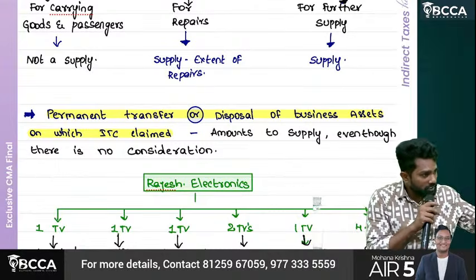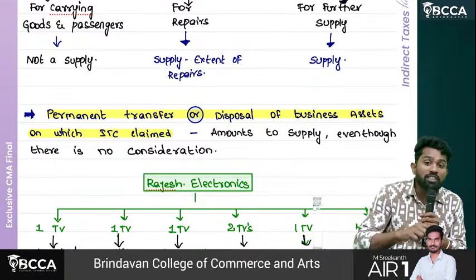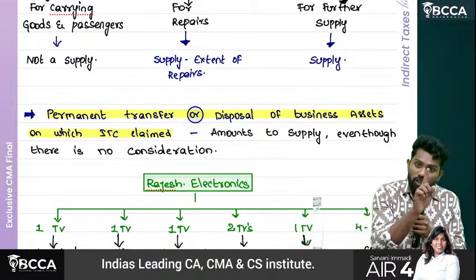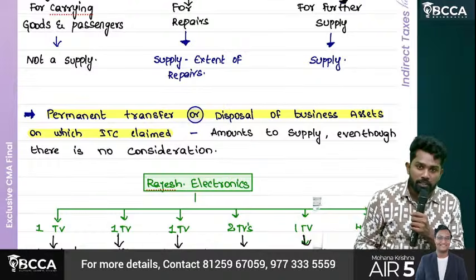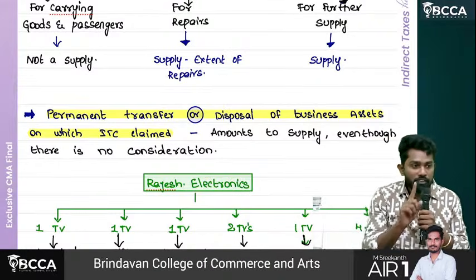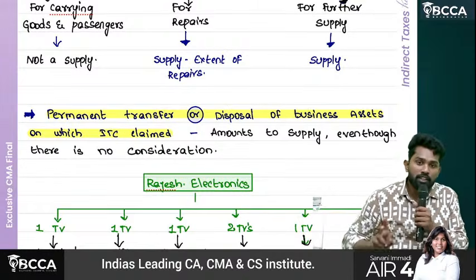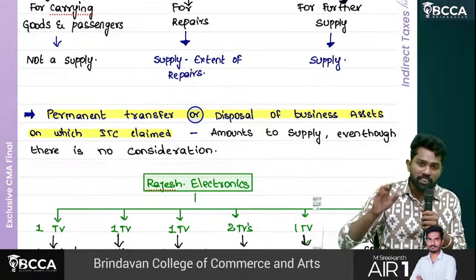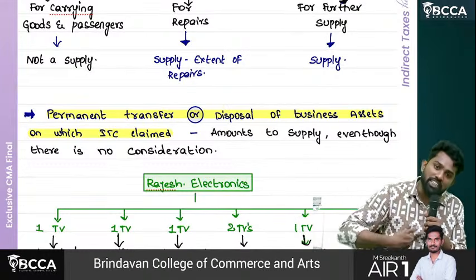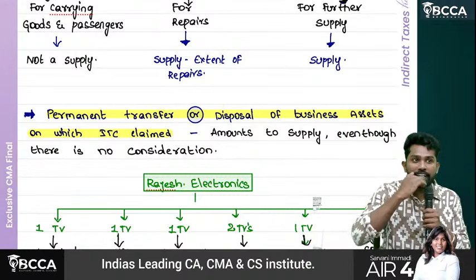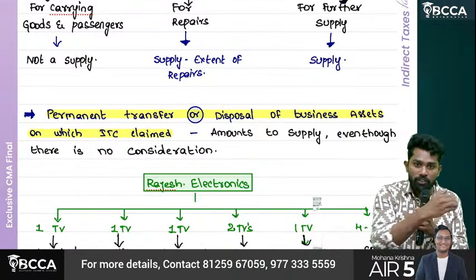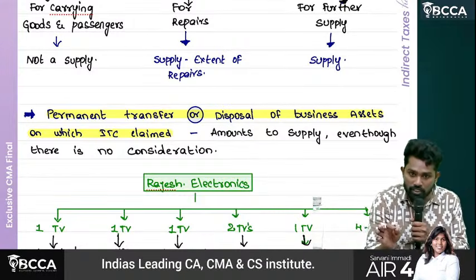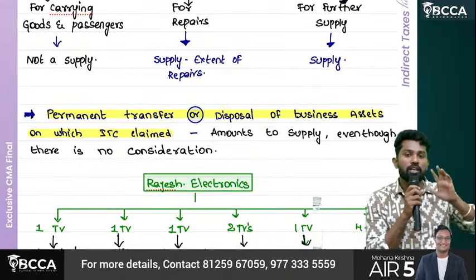Sir, understand. You purchased goods, availed ITC, but are not selling them again, or not using them for business purpose also. Then you are not actually eligible to take ITC, but you already took ITC. Then one way is that the ITC you took has to be reversed. Instead of doing that, what this provision says is, treat that as supply. Even though you don't use it for business purpose, treat that as supply and pay tax. Then ITC availing is justified. You avail ITC, but you pay tax again also, to justify this ITC concept. So they are saying permanent transfer or disposal amounts to supply.